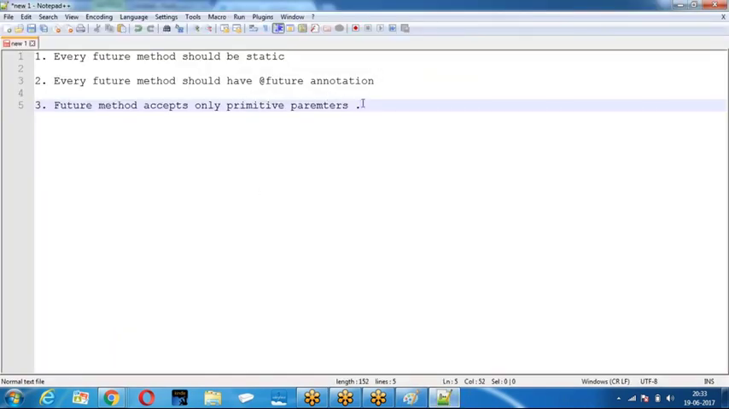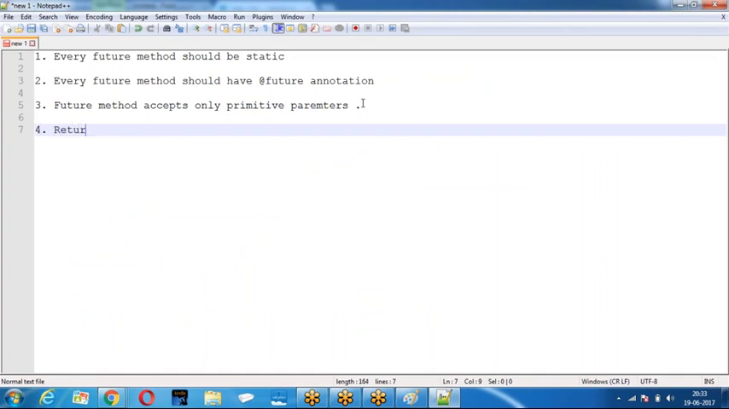Future method, they say, return type of the future method. What is the return type of the future method? The future method return type is going to be void. Are you clear about this?